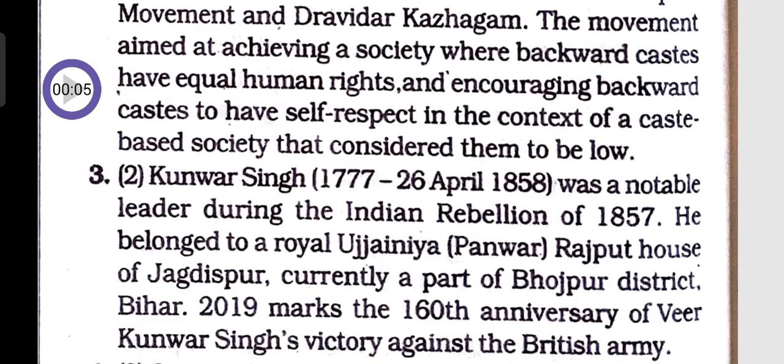Question 3. Kunwar Singh, from 1777 to 26 April 1858, was a notable leader during the Indian Rebellion of 1857. He belonged to a royal Ujjainiya Panwar Rajput house of Jagdishpur, currently a part of Bhojpur district in Bihar. 2019 marks the 160th anniversary of Veer Kunwar Singh's victory against the British Army.